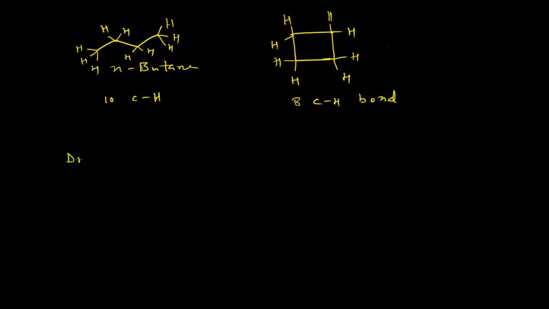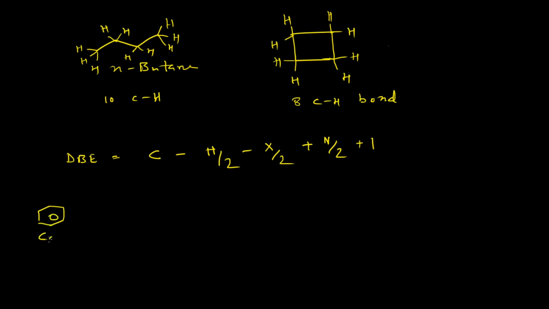The double bond equivalent is calculated by this formula, where C is the number of carbon atoms, H is the number of hydrogen atoms, X is the number of halogens, and N is the number of nitrogen atoms. So we can calculate double bond equivalents for some organic molecules. Let us first consider benzene.